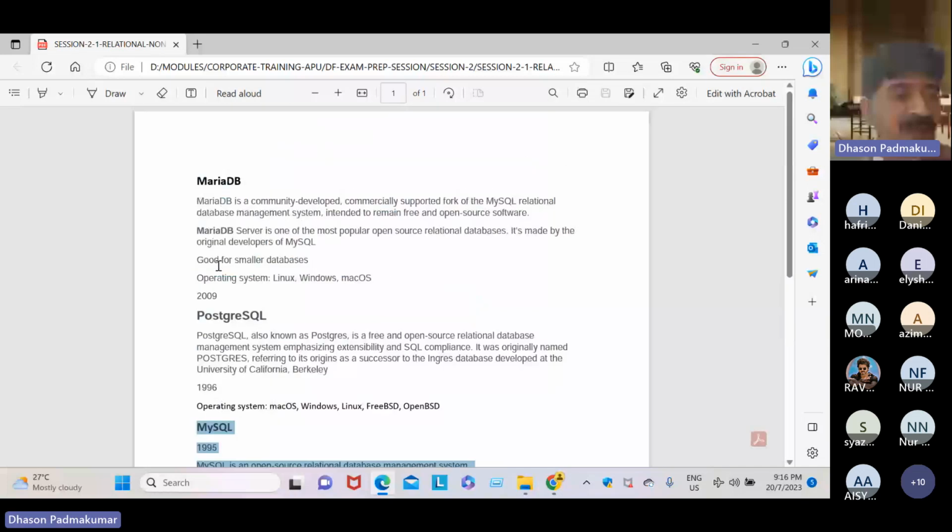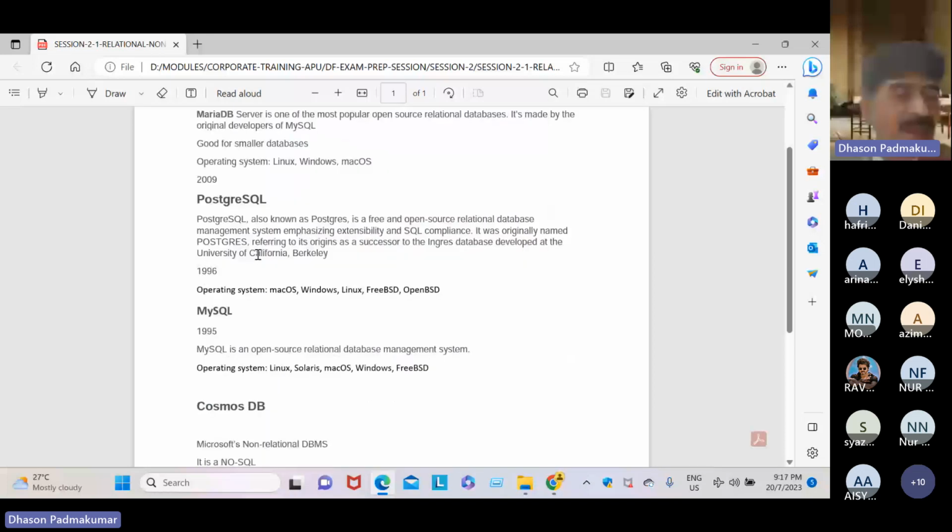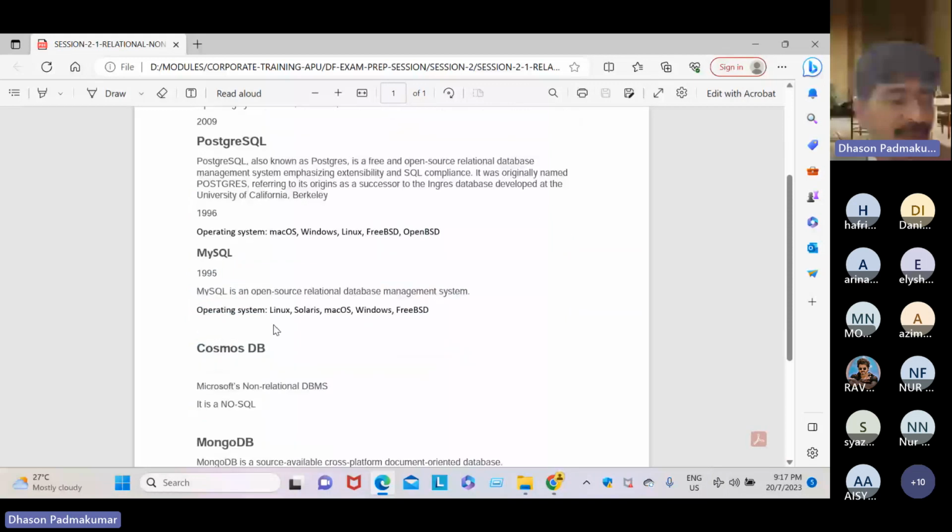And MariaDB, it is small. For example, Lazada and Alibaba can't use this. They can use MySQL to handle huge data. Postgres also can handle huge data.